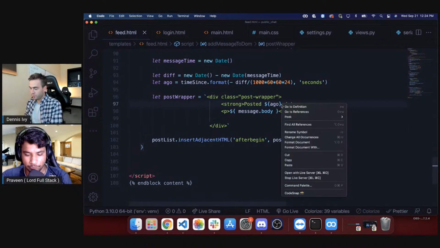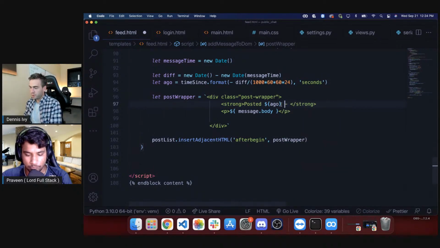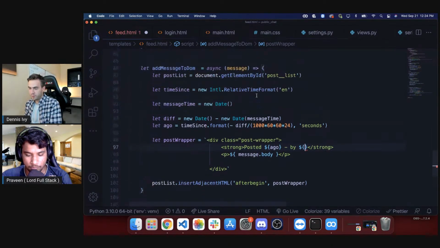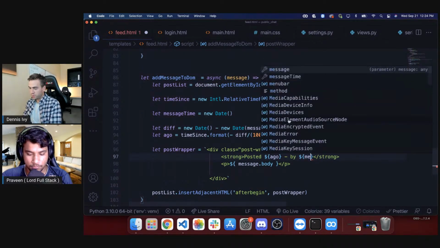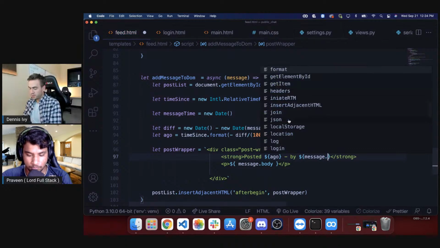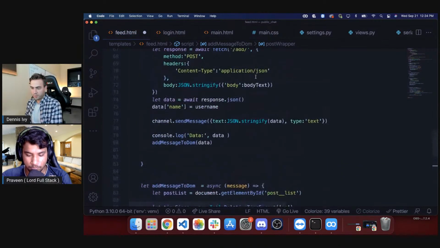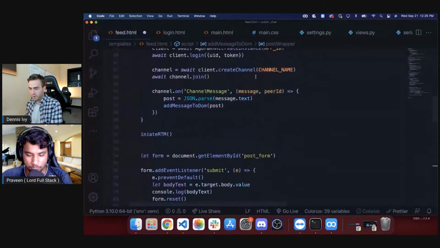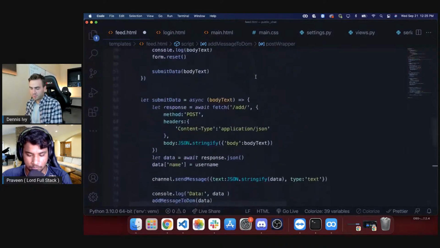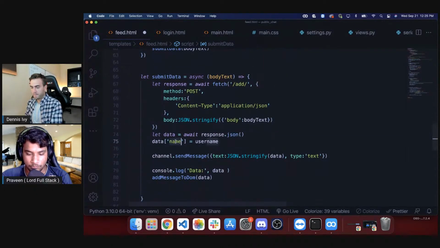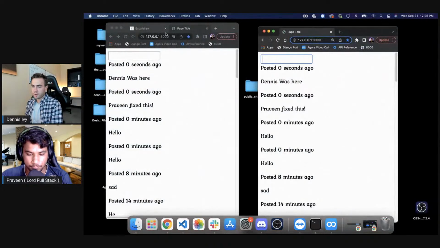and then we'll just do dash by, and then we'll throw in message.sender. So let's just do that. We'll change that to sender, and then when I make this message, okay, let's see if this works.